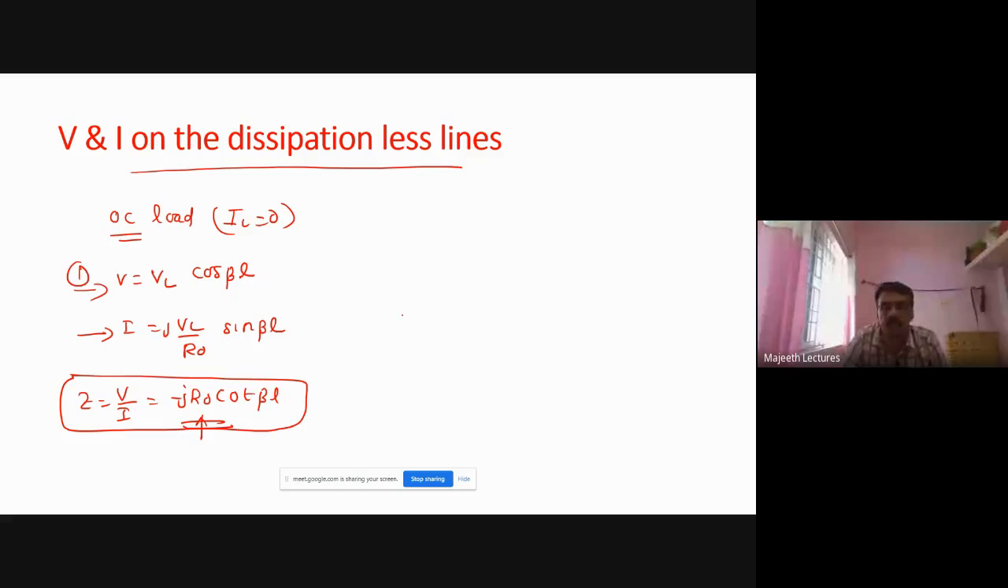Now you see, very important. Using this we solved a lot of problems. At the load for open circuit line, current is 0. I will draw the current diagram. So how?